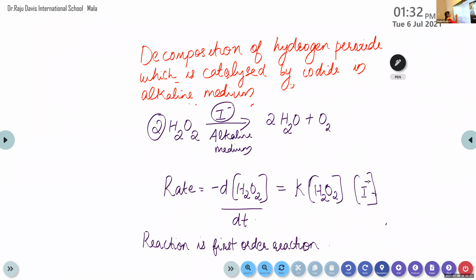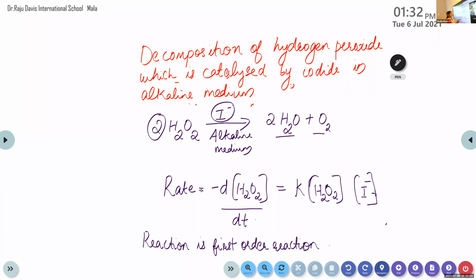Here we are considering the decomposition of hydrogen peroxide. It is decomposed to water and oxygen. And we have learned that in some cases, especially when the reacting species are 3 or more than 3, it will be considered a complex reaction and will not take place in a single step. It will take place in several steps, right? And here we just write, according to this reaction, the rate equation: rate is equal to minus d[H2O2] divided by dt.